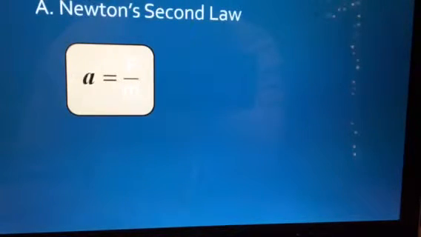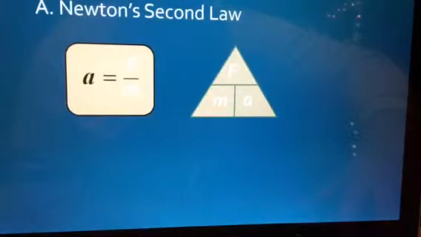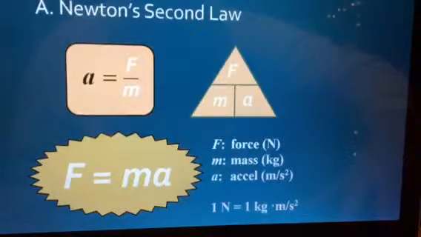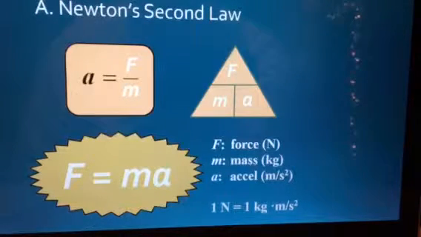And so here is Newton's second law kind of written out in formula form. We have a is equal to force over mass, which can also be written as force is equal to mass times acceleration. And remember, 1 newton is equal to 1 kilogram times meters per second squared. And so all of this can go on to your equation sheet as a little reminder and assistance in how we can solve for these problems, which we'll do a little later on.